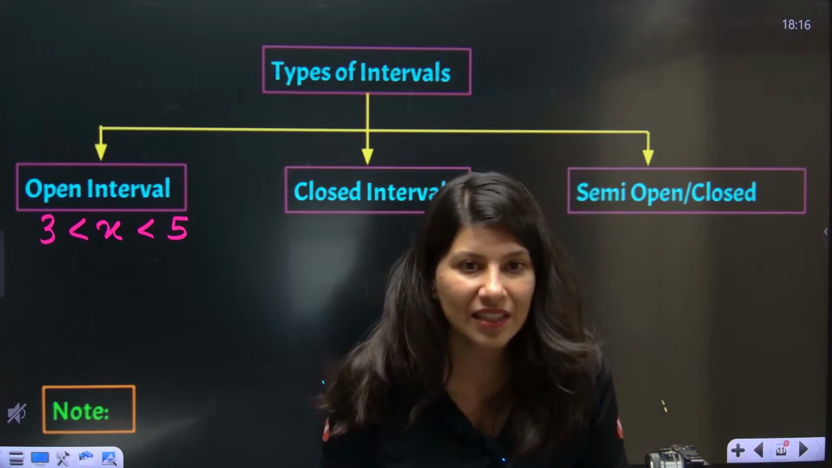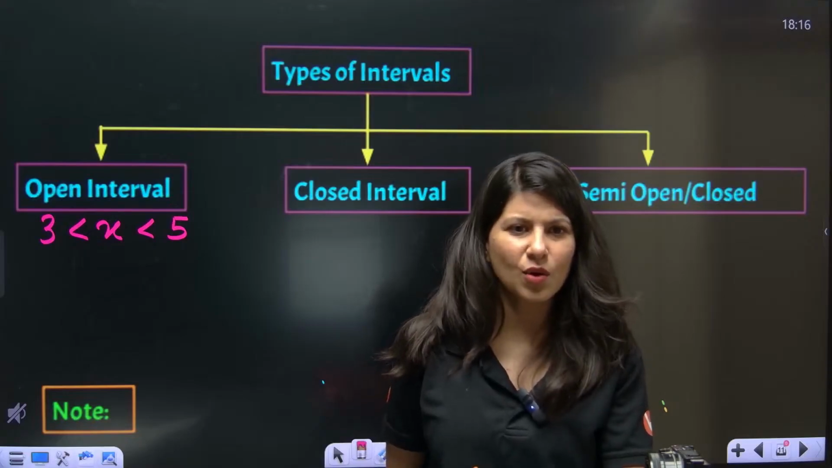Ma'am, mistake 3, ma'am. 3. What are you saying, Rockwith Naveen?